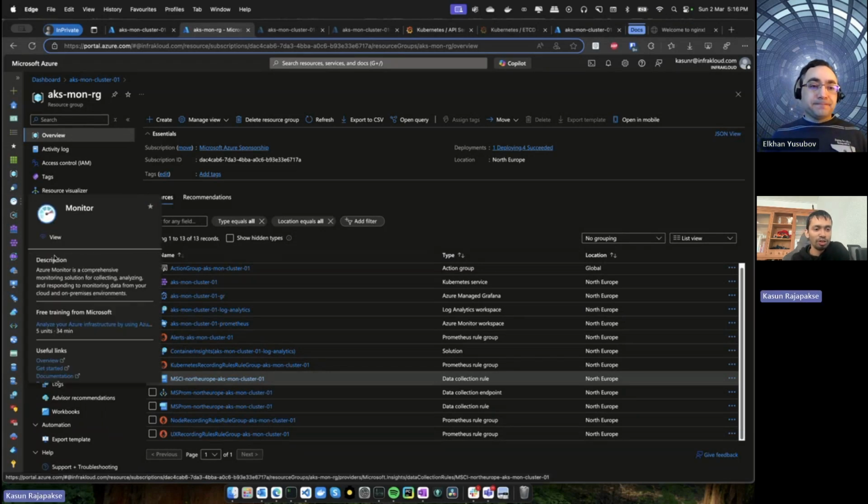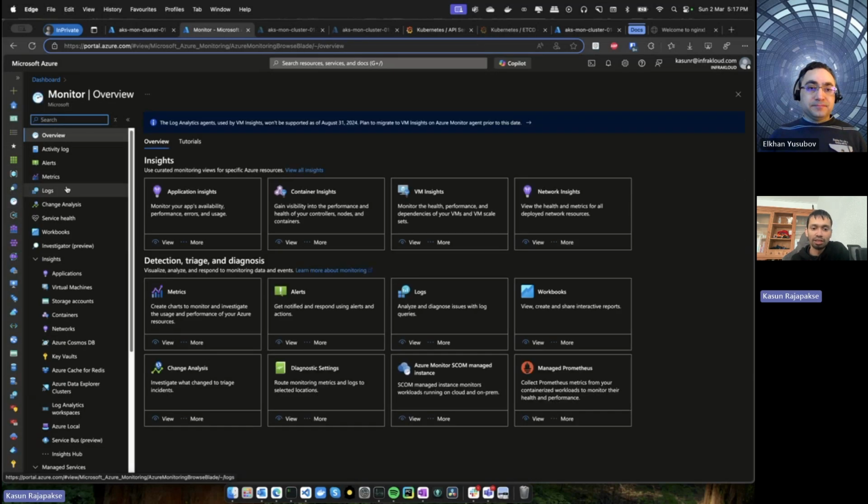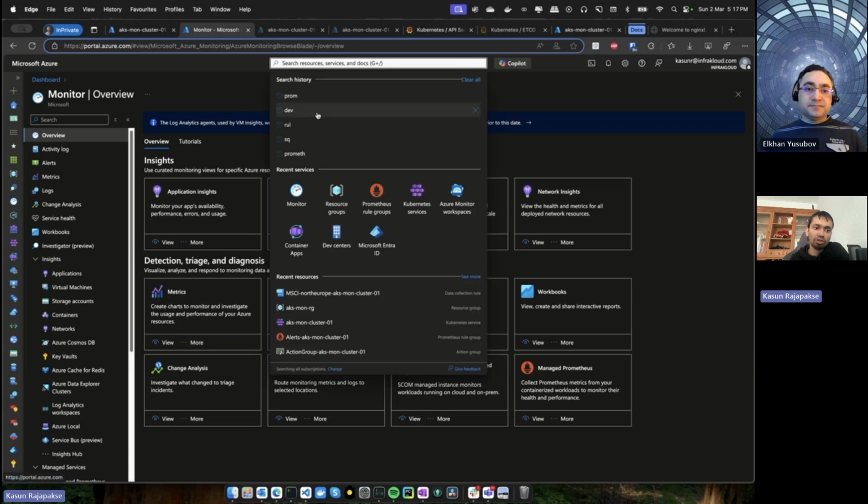Yeah, sure. So first we'll look at what Azure Monitor is. As Elkhan mentioned, it has been available in Azure for a very long time, but from time to time Azure Monitor introduces additional tools. If you go to Azure Monitor, you can search for it in the top search, or get it from under the services section.